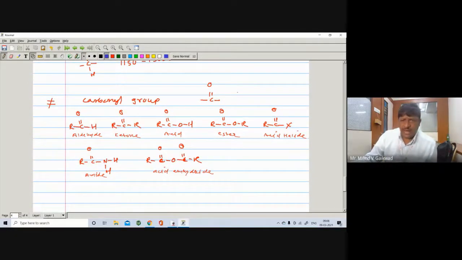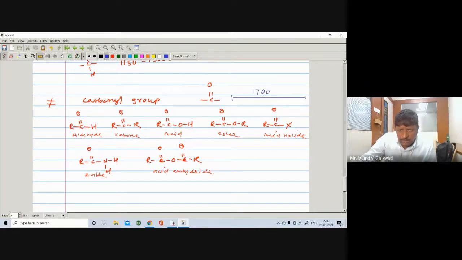It contains the C=O stretching, and I told you where the C=O will appear. Can you tell me where the carbonyl group C=O stretching will appear? You can also write in the chat box. Very good, 1700. So I told you one value that you have to remember: 1700 centimeter inverse.